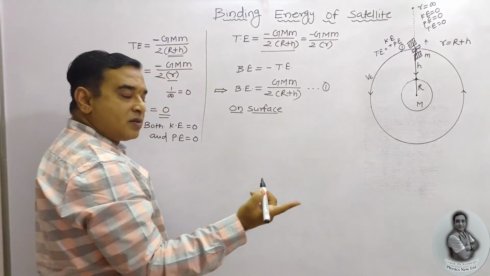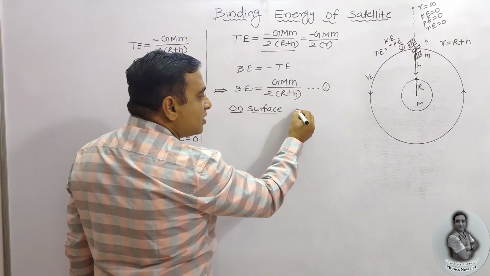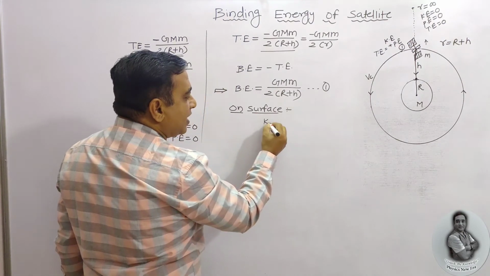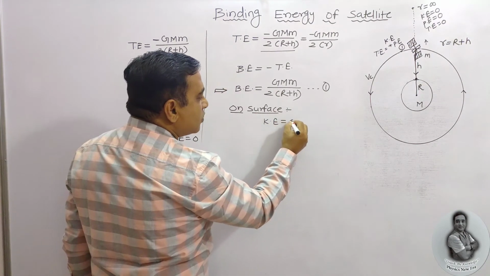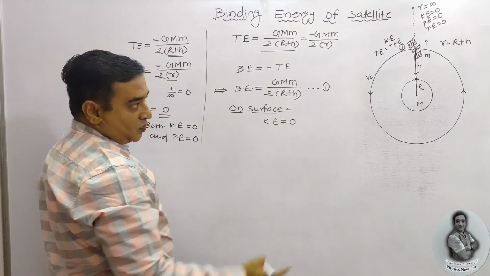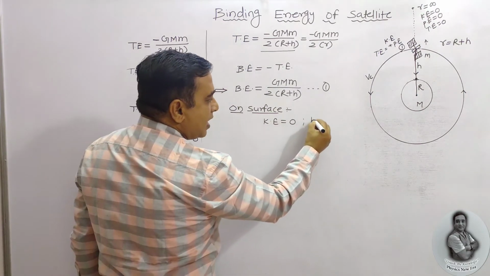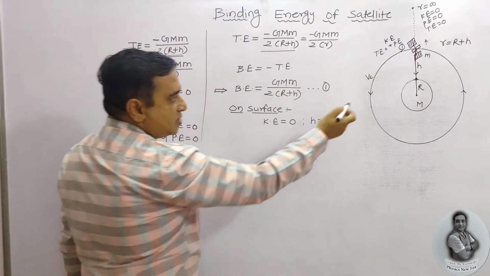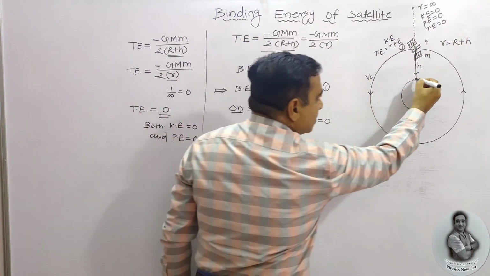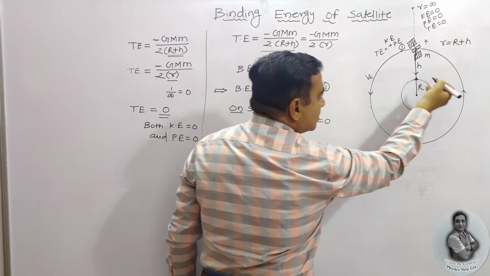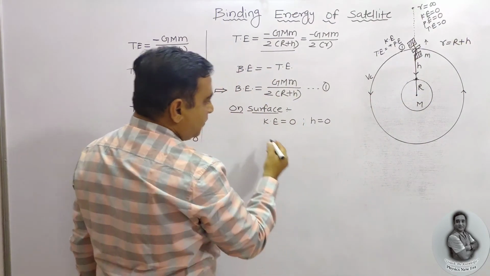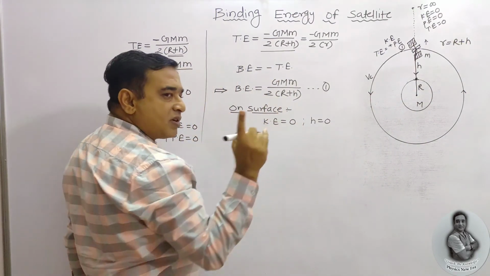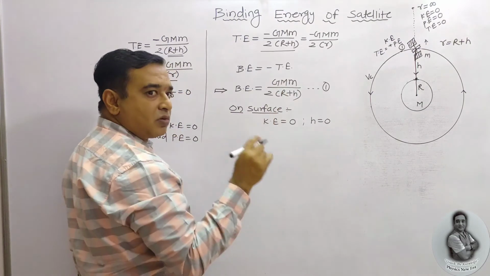On the surface, there is no kinetic energy, so kinetic energy is equal to 0, as well as h is equal to 0, because there is no height on the surface of the earth. Height is always measured from the surface of the earth, not from the center.